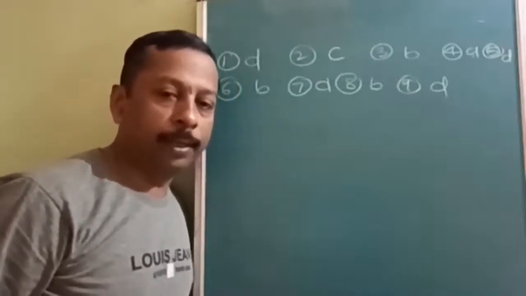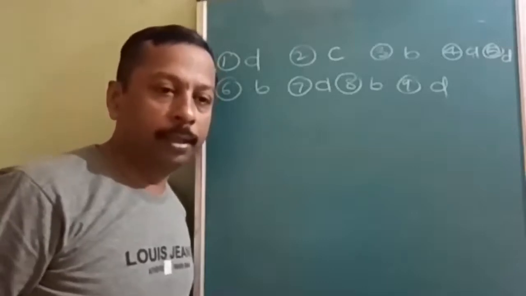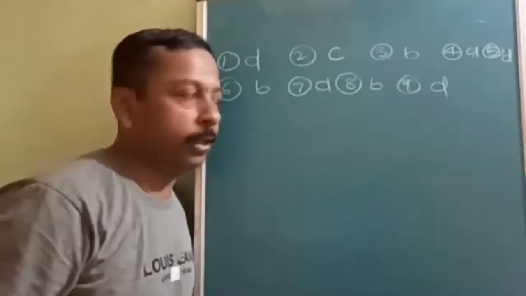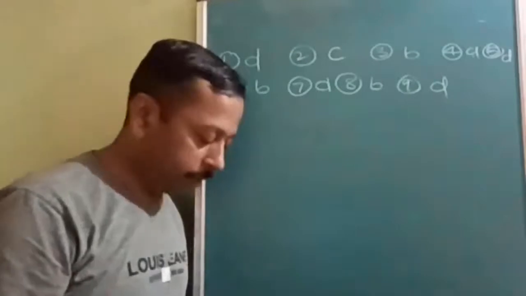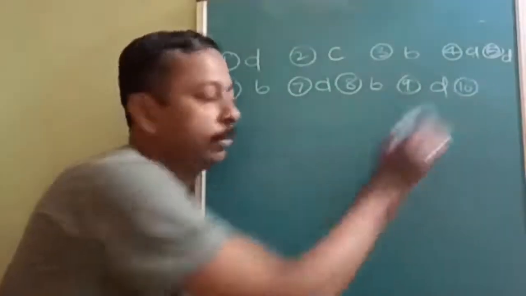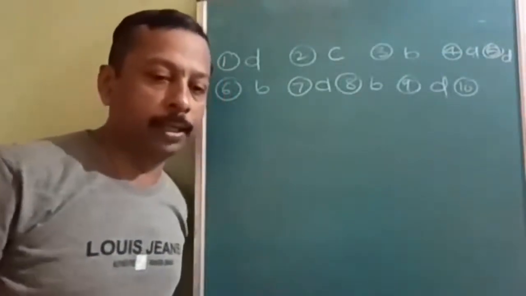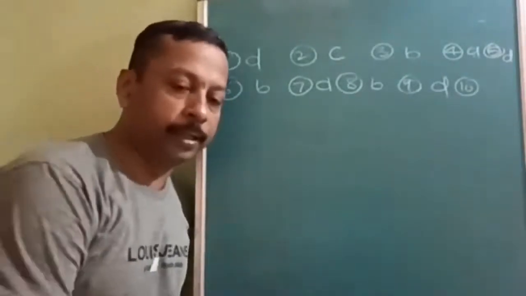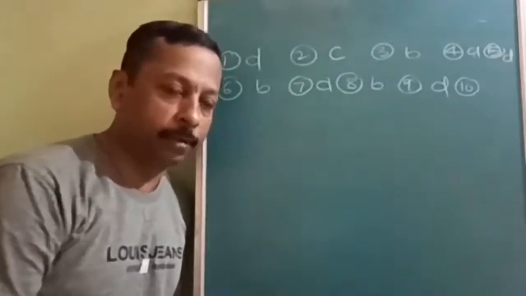Option C will be correct if which word is not there? Always is not there. So the correct answer to the ninth question is none of these. All are having some or other problems. Is it understood? Very good. If it were sometimes, then option C would be correct.